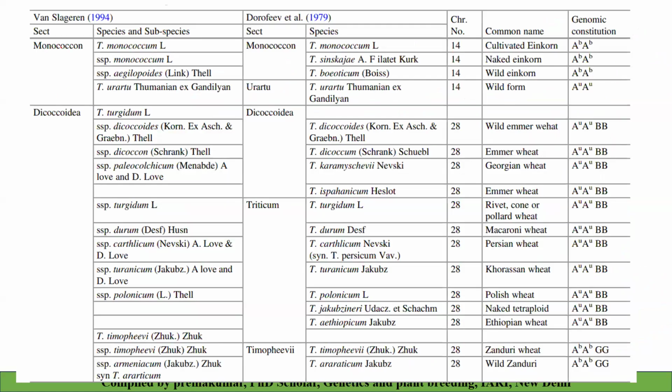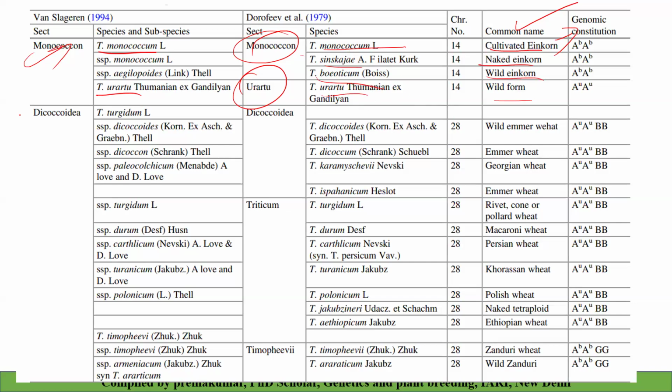You can see here the monococcum species: we have Triticum monococcum L and Triticum urartu. This is the monococcum section and the urartu section. You should also know, as it is asked many times in the exam, the common names. Triticum monococcum's common name is cultivated einkorn, and Triticum sinskajae is a naked einkorn, and Triticum boeticum is a wild einkorn. Triticum urartu is a wild form.